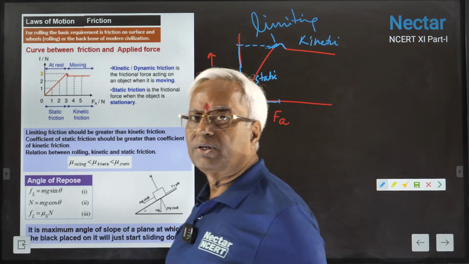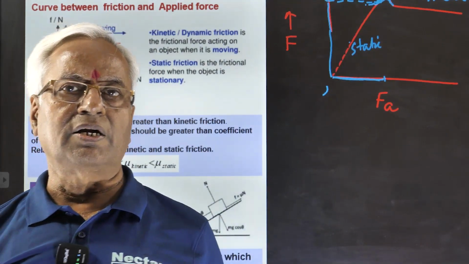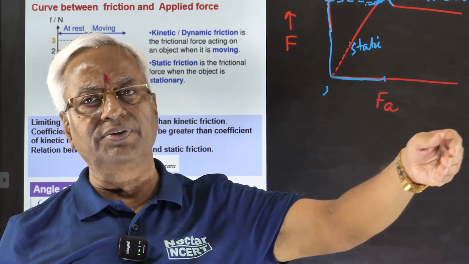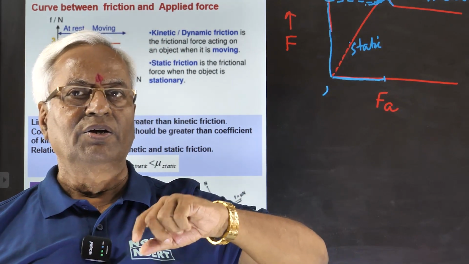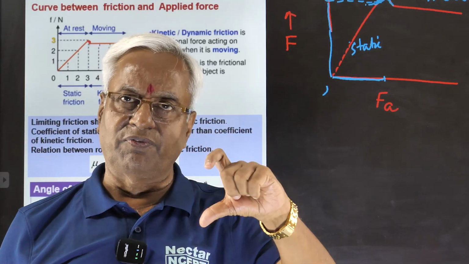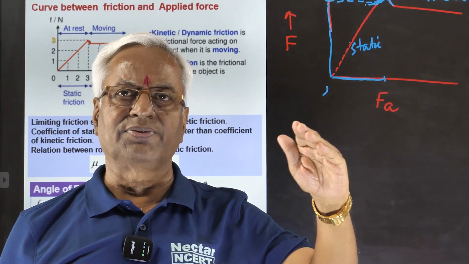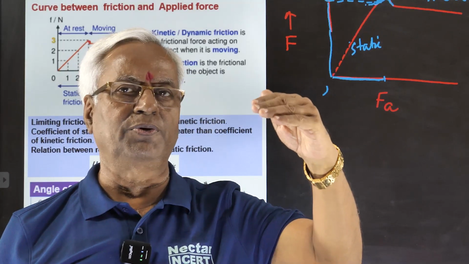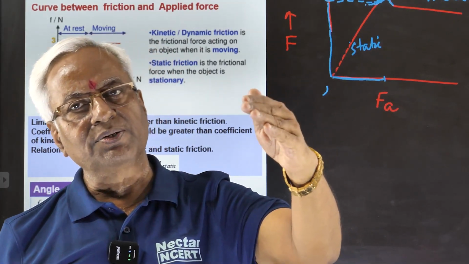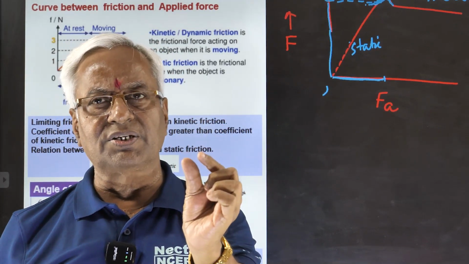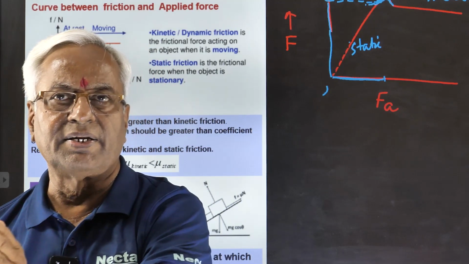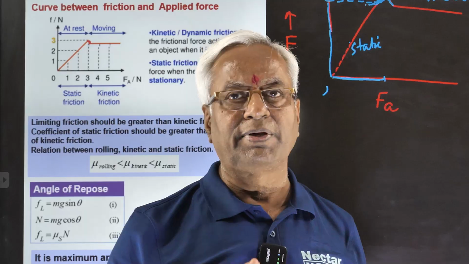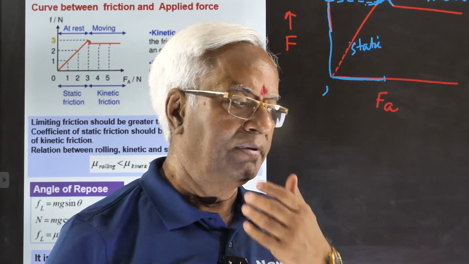The situation is crystal clear when you start applying force from 0 and go on increasing regularly. What happens with frictional force? Initially it is static, it goes on increasing, becomes maximum, known as limiting, and then suddenly it reduces a little and then it becomes kinetic. It's obvious that kinetic friction is always less than static.